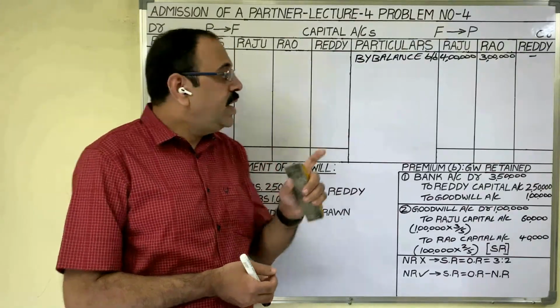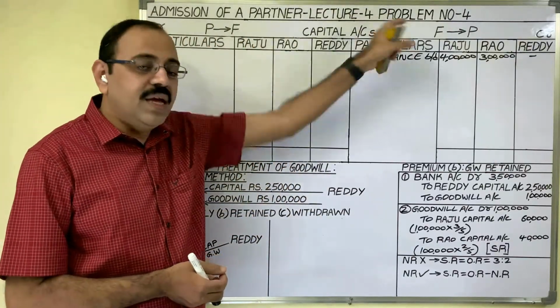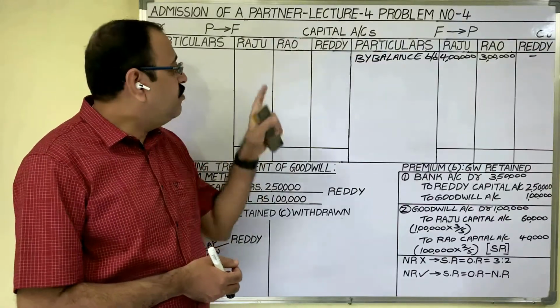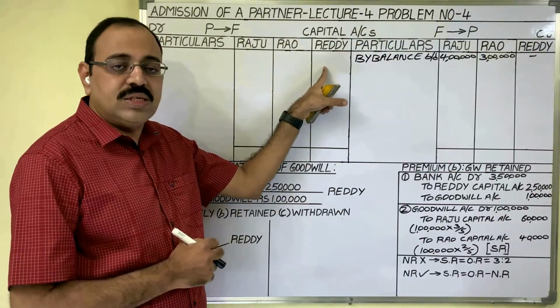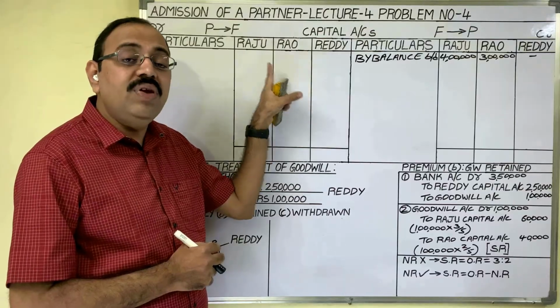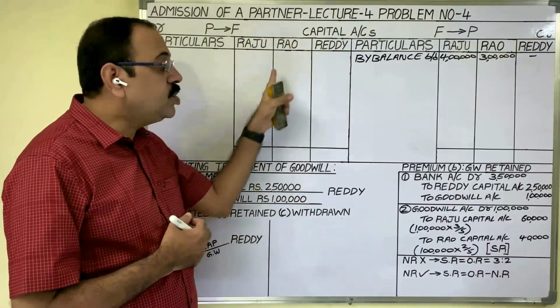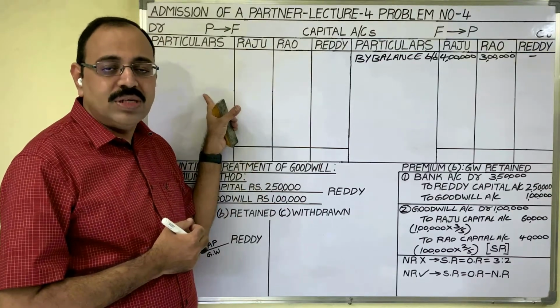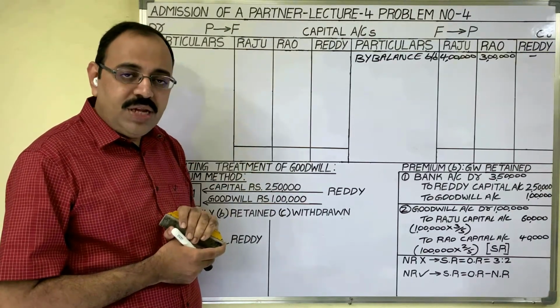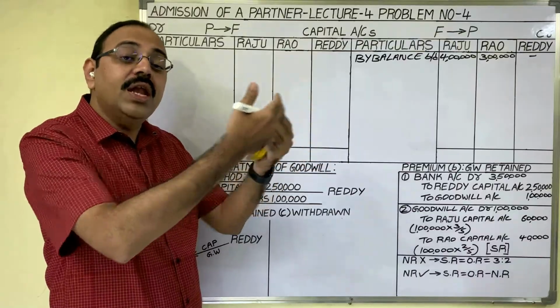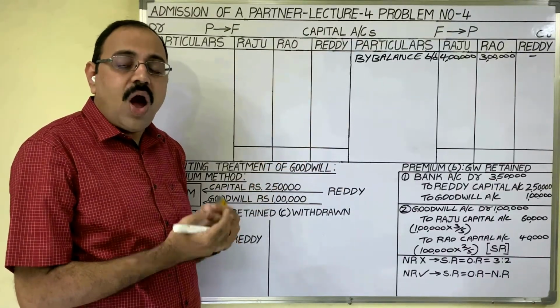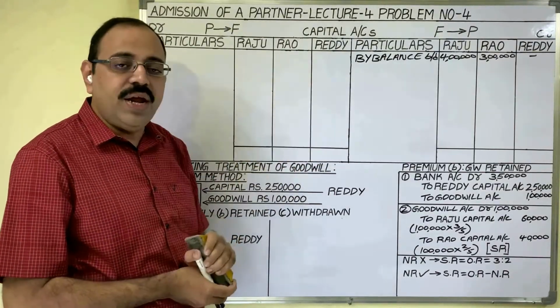Personal account rule, debit the receiver, credit the giver. Means, if partners are receiving any benefit from the firm, then we have to show those amounts on debit side of capital accounts. Credit the giver means if partners are giving any benefits to the firm, all those amounts credit side you have to write.